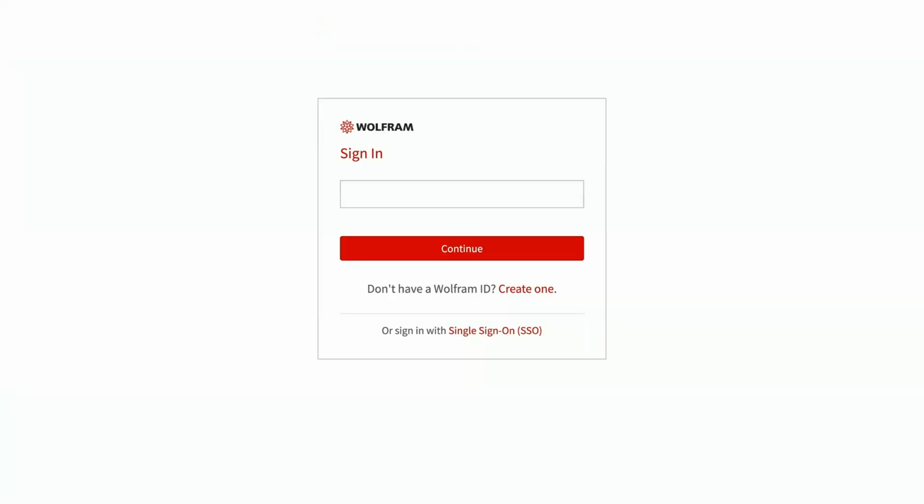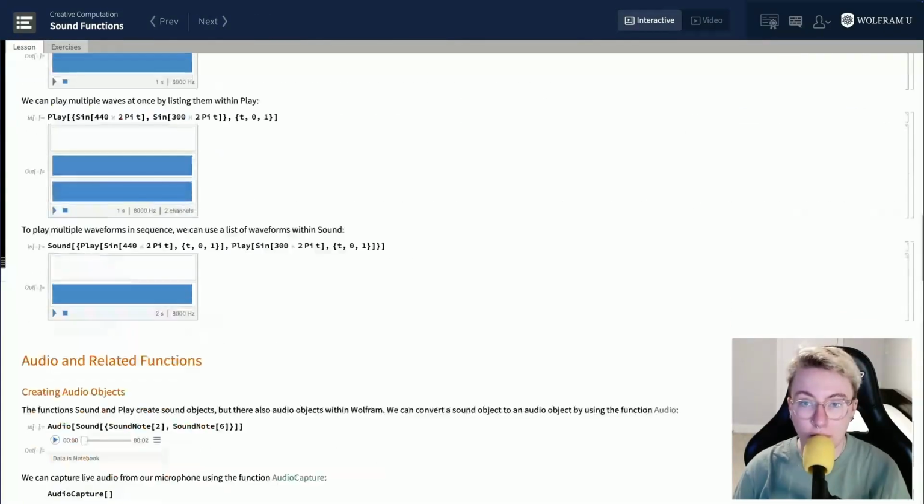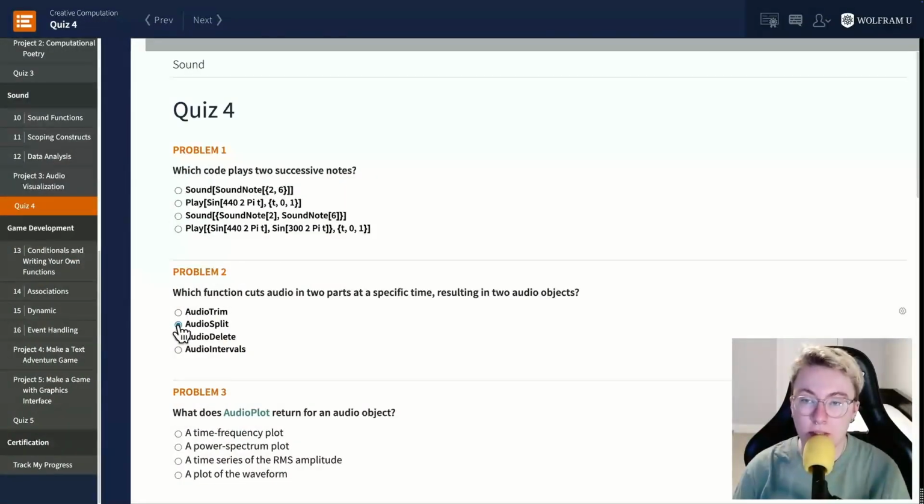We will be guiding you through this course on creative computation. All you need to do is log in or sign up with a free Wolfram U account. Each section has chapters where you can watch the video and read the accompanying notebook, and then take a short quiz to cement your understanding.